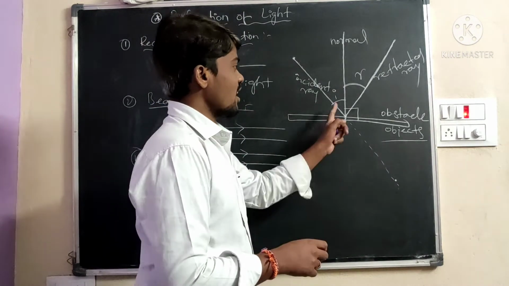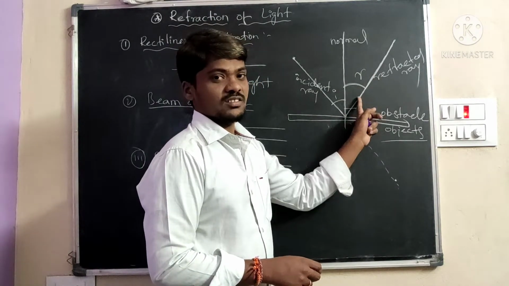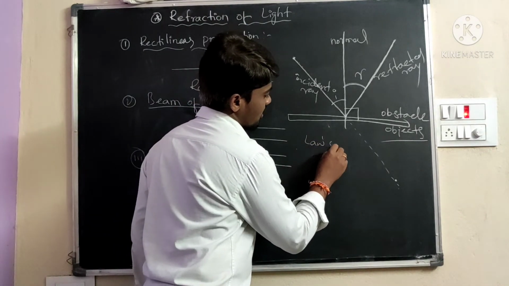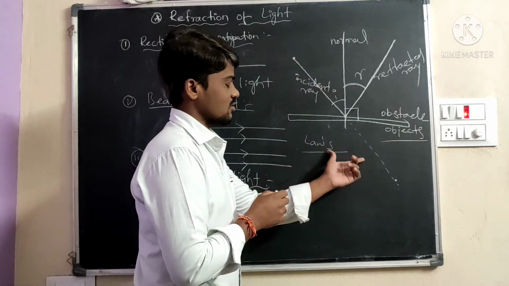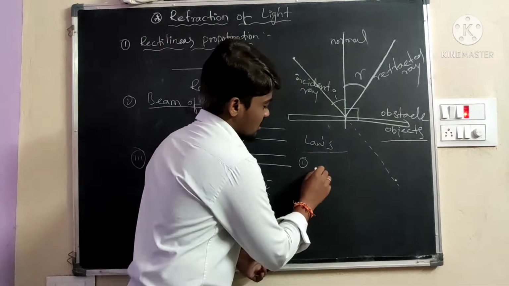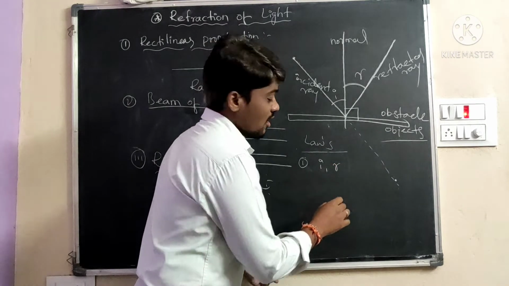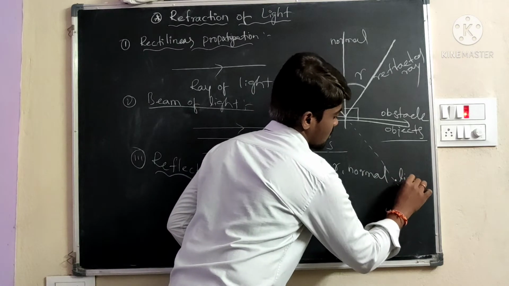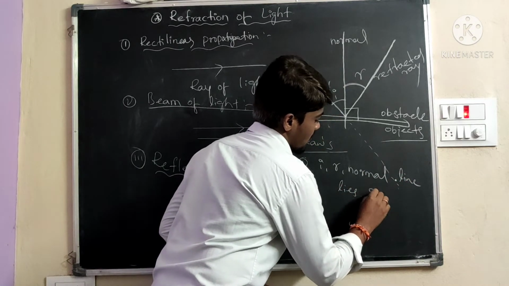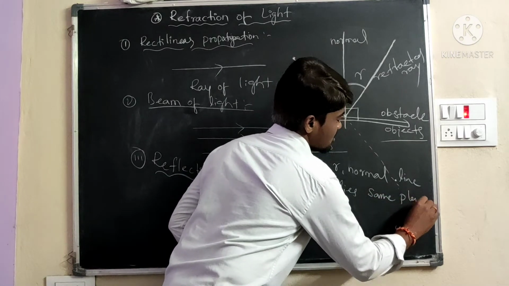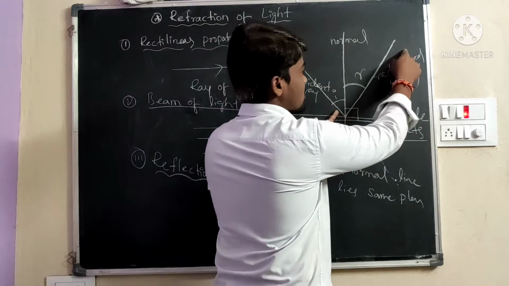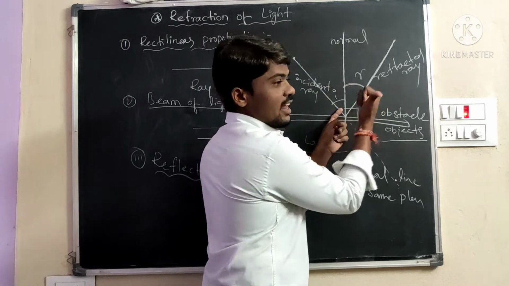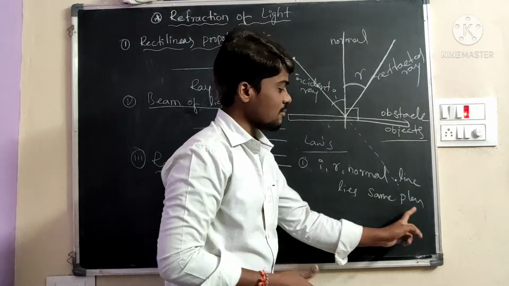Okay, this is the angle of incident. This is the angle of reflection. We will discuss the laws. There are two laws of reflection. The first law is that the angle of incident, the angle of reflection and the normal line are in the same plane. Here is the angle of incident, here is the angle of reflection, and the normal line. If any one is in a different direction, they are not in the same plane. Here it is the same plane.